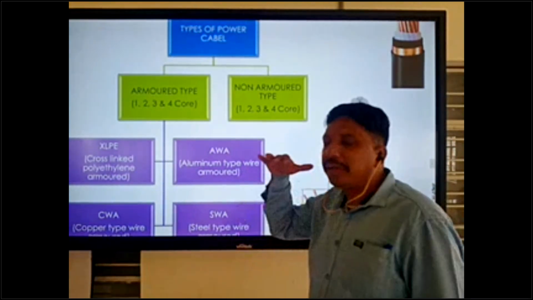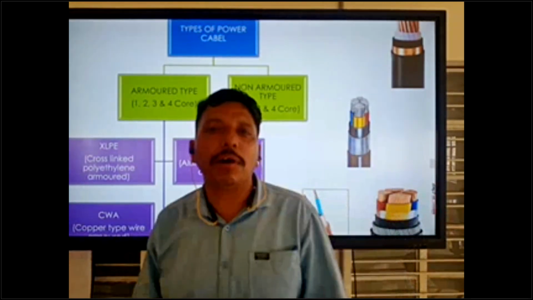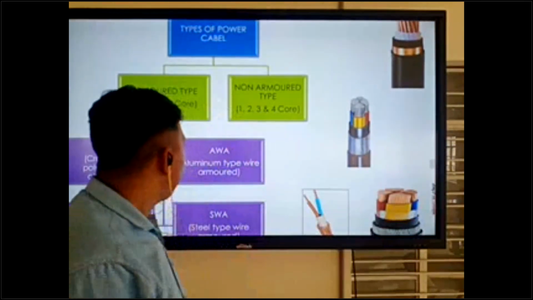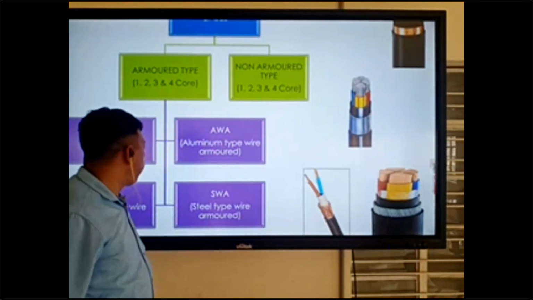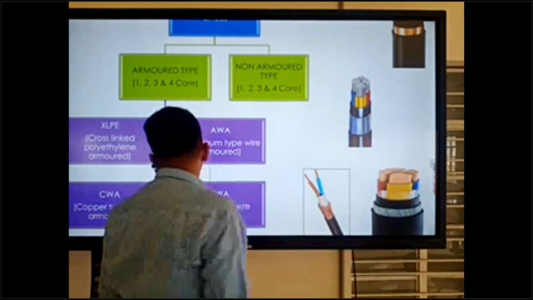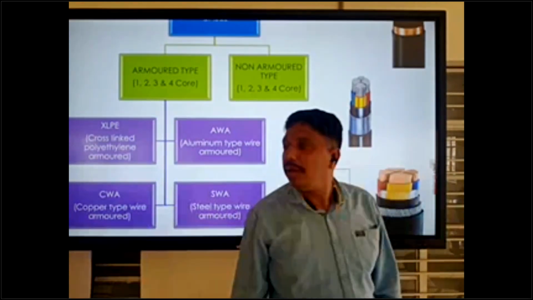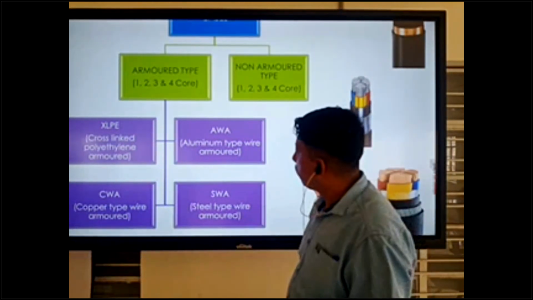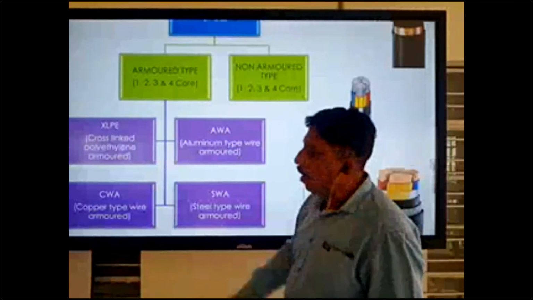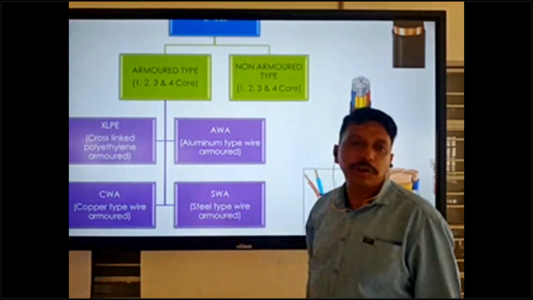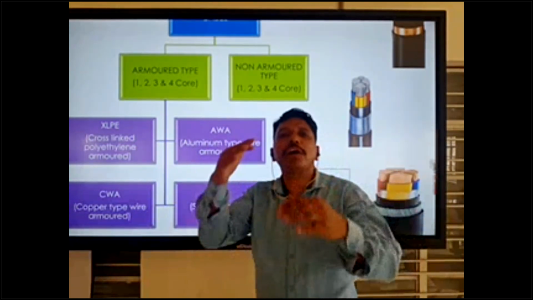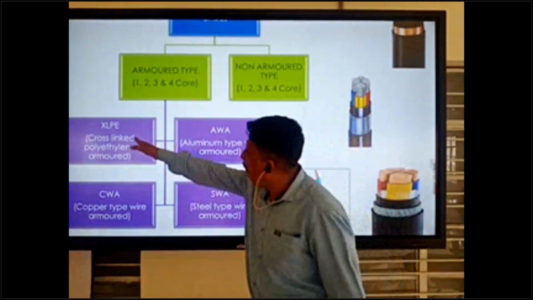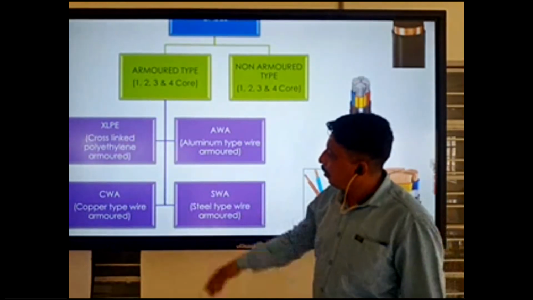So how many types of armor are there in electrical power cable? There are 4 types of armor in electrical cables: XLPE, AWA, CWA, and SWA. XLPE and SWA, these two are commonly used anywhere. In building and construction lines we can use XLPE and SWA.